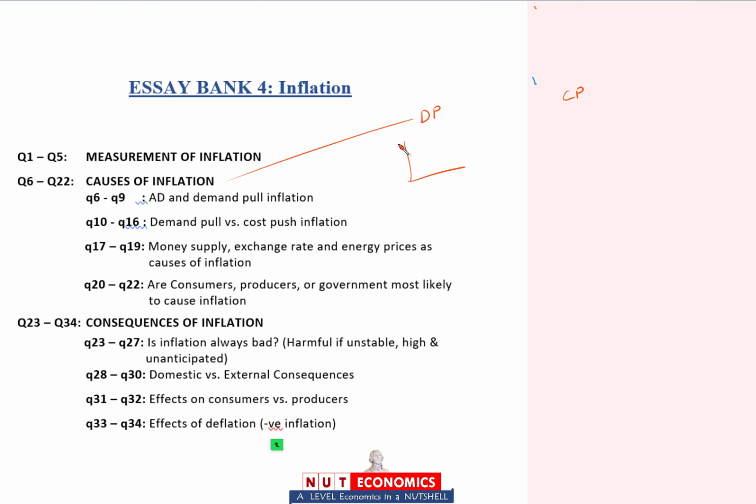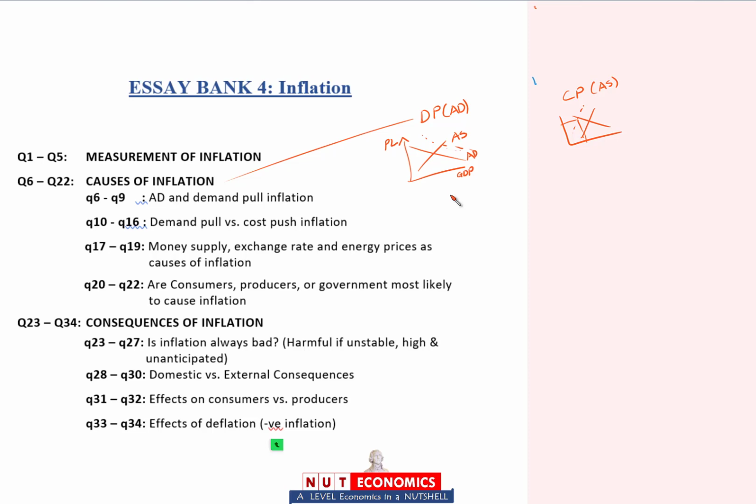inflation, and we learned how we can explain and define what they are through this model of aggregate demand and aggregate supply. So demand pull inflation is when aggregate demand increases, and cost push inflation is when aggregate supply decreases. So both lead to an increase in price level, but this is due to shifts of aggregate supply, this is due to shift or increase of aggregate demand.